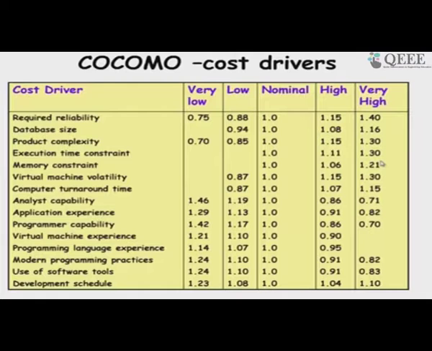For example, if the reliability of the software is required to be very high, then we multiply by 1.4, a 40% increase in effort, and if we do not bother about reliability, then we can reduce the effort by 25%, and nominal is 1. So, if we rate all the factors as nominal, we do not change the basic result, but in a typical situation some of these factors will differ from nominal, and we use the appropriate multipliers. Each multiplier is directly multiplied with the result obtained from the basic model.